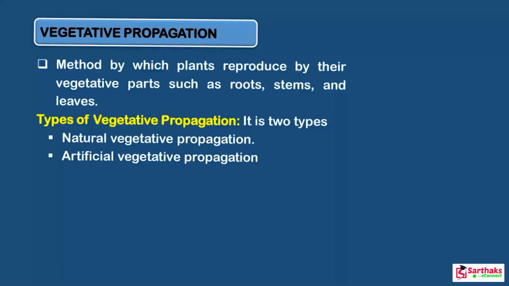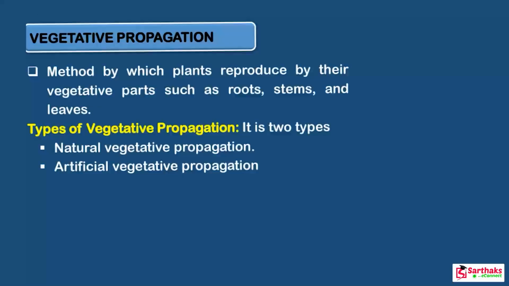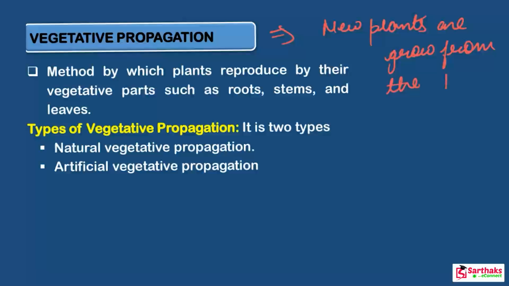Now, the next method of asexual reproduction is vegetative propagation. So what is vegetative propagation? Actually, here new plants grow, or are obtained, from a part of the old plant.